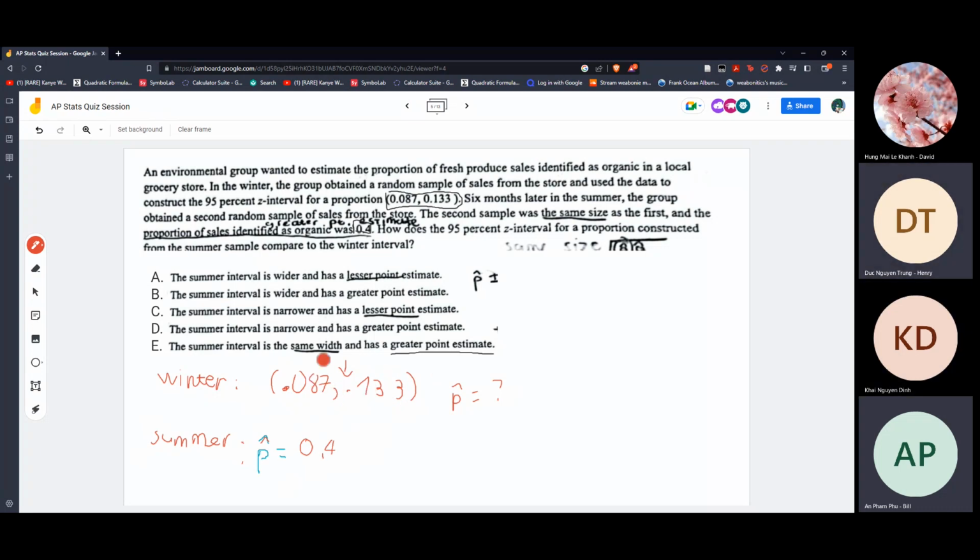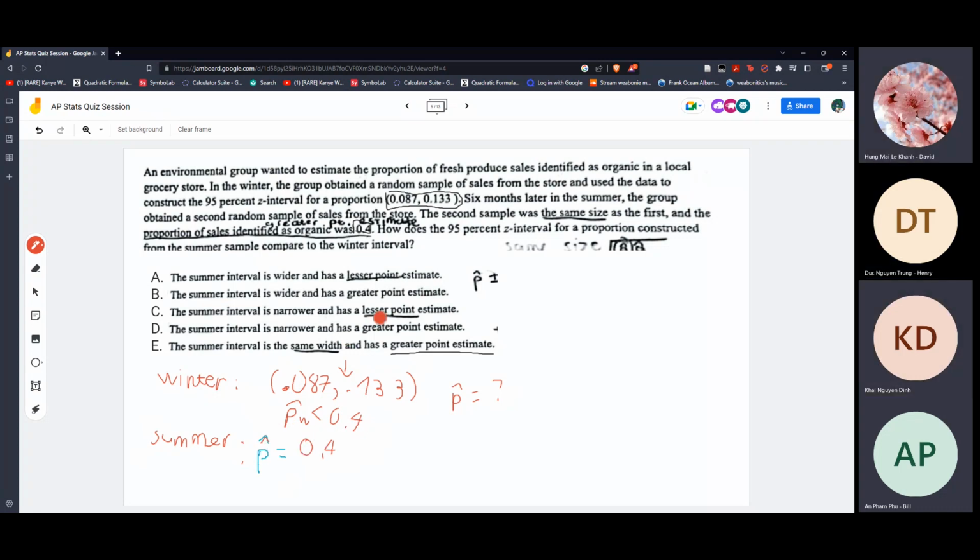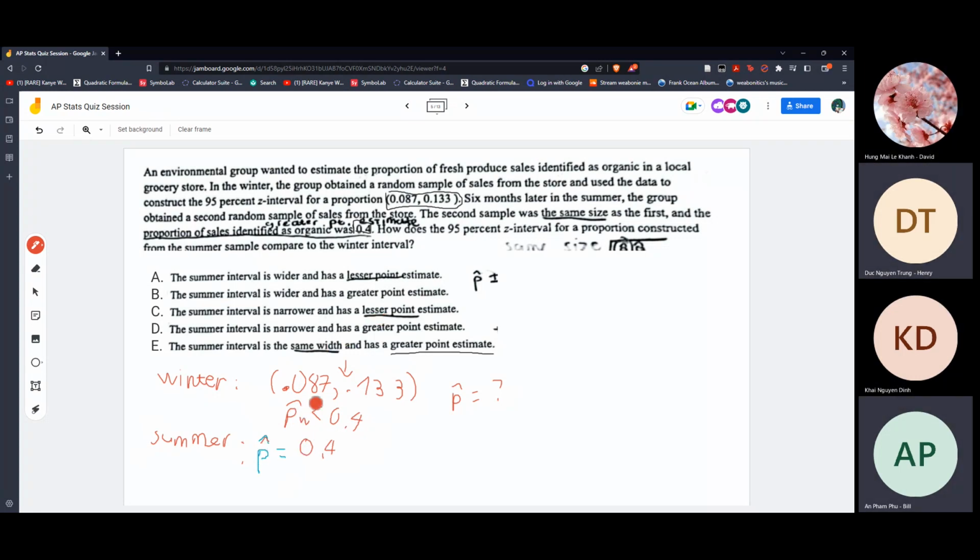And therefore the P hat is definitely going to be less than 0.4, because it's between those two. So the P hat in winter would definitely be smaller than the P hat in summer. So we know that the summer will have a greater point estimate here, so we can cross out C and A.